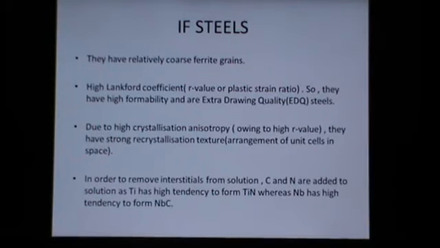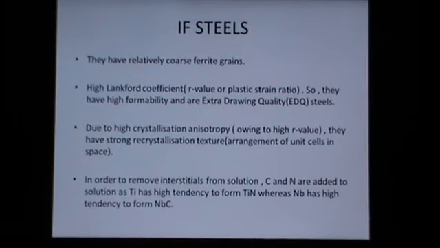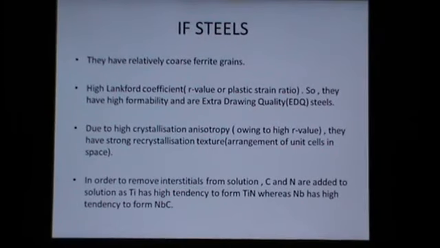Basically, depending upon the formability of different grades of steels, there are three different types of drawing qualities of steels. The first type of steel is termed the drawing quality steel. The second is the DDQ, that is the deep drawing quality steel, and the steel which has the highest formability is also known as the extra drawing quality steel. We should not say the highest formability, rather these steels have very high formability, that is, the EDQ steels generally possess high formability.